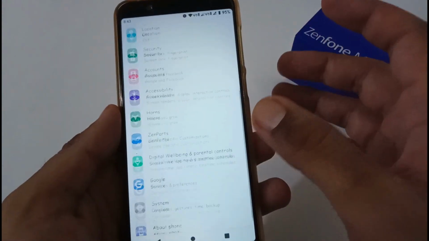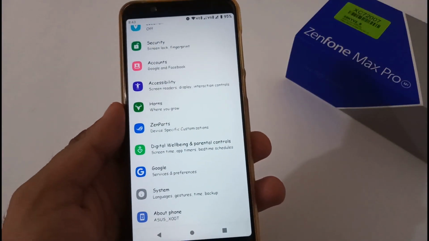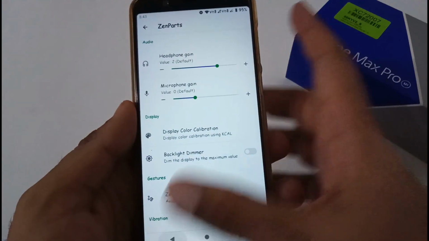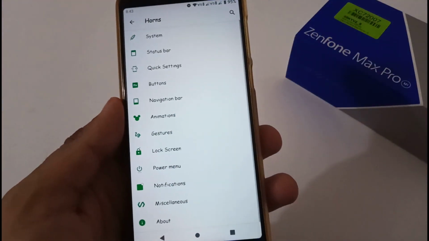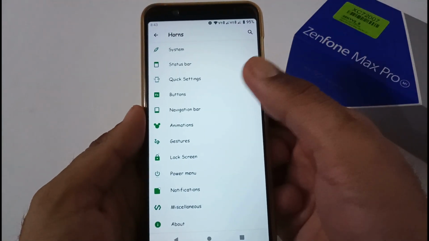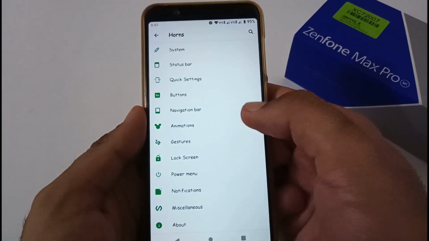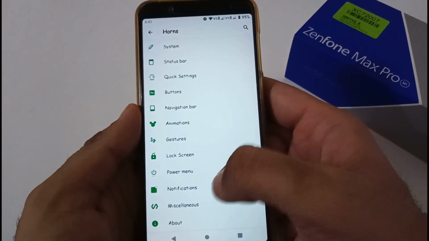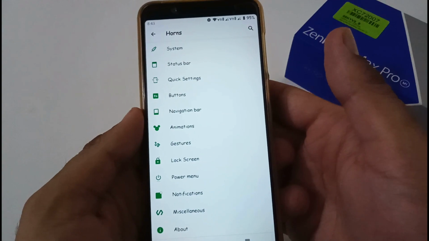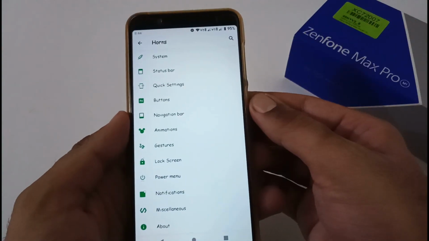Now let's focus on the advanced customization that we skipped in the initial period when we were discussing these things. For that, we have to move to Horns. So you can see there are a bunch of options available like system, status bar, quick setting, buttons, navigation bar, animation, gesture, lock screen, power menu, notification, miscellaneous, about, and so on. But in this particular video, we will be discussing just a few of the selected ones.